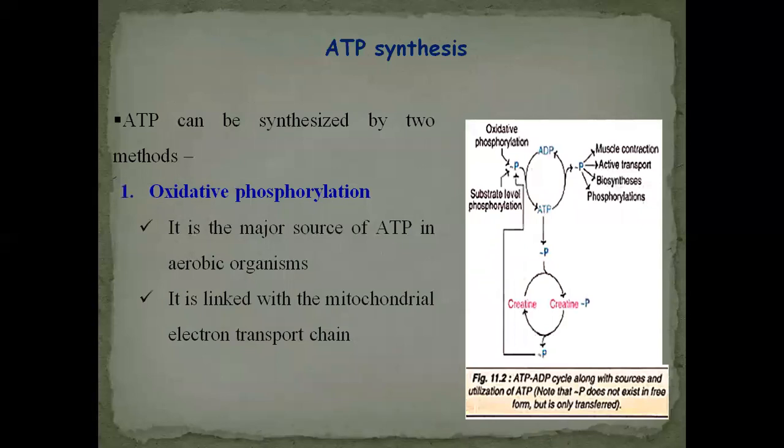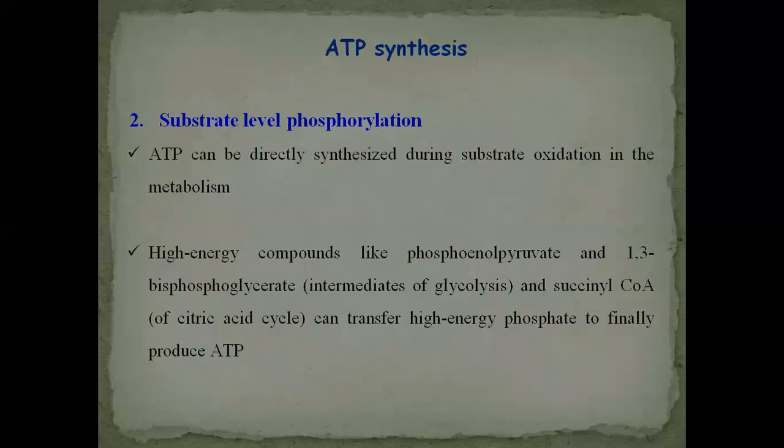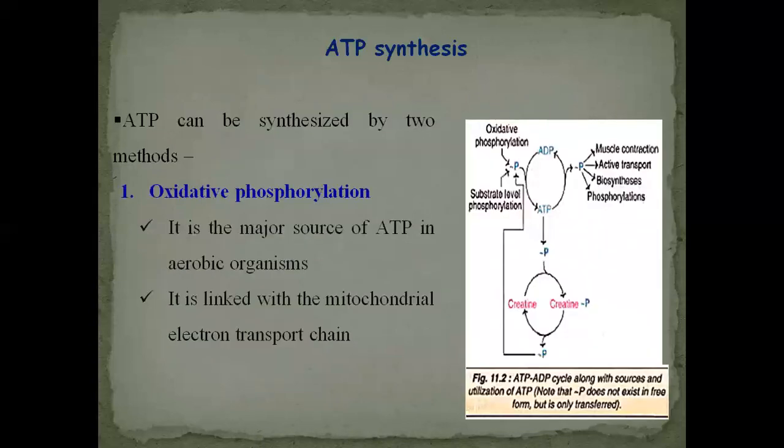Now, how this ATP is synthesized in the biological system, we will just see in a little bit of detail. There are basically 2 mechanisms of ATP synthesis: oxidative phosphorylation and substrate level phosphorylation. The important one is basically oxidative phosphorylation. It is the major source of ATP in aerobic organisms. It is linked with the mitochondrial electron transport chain.